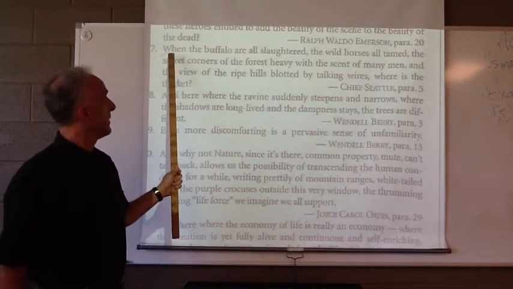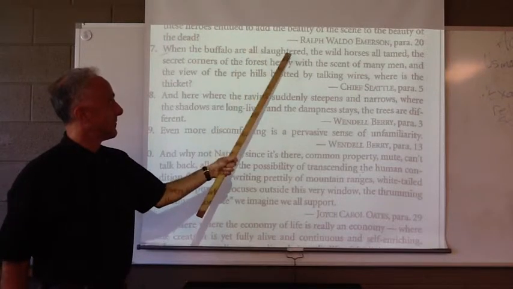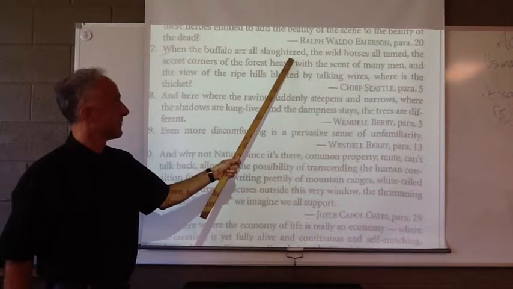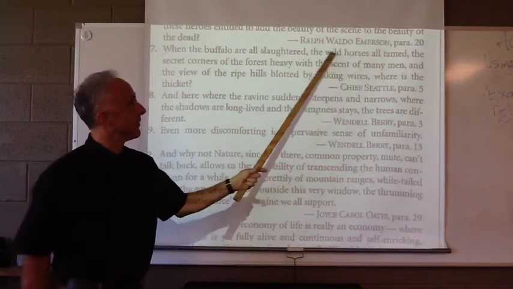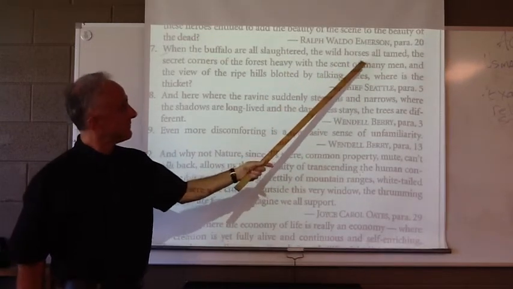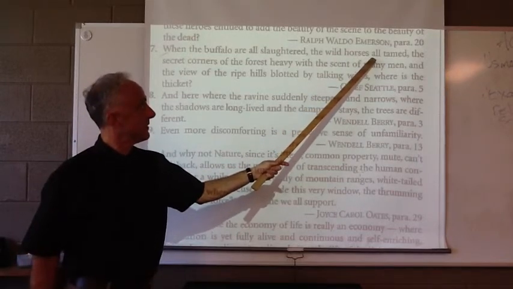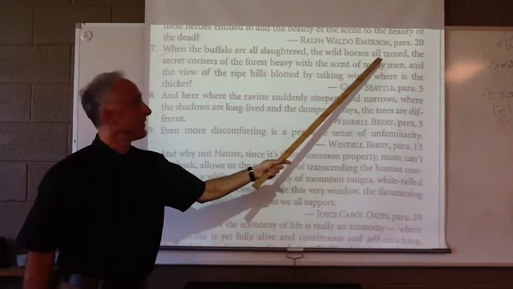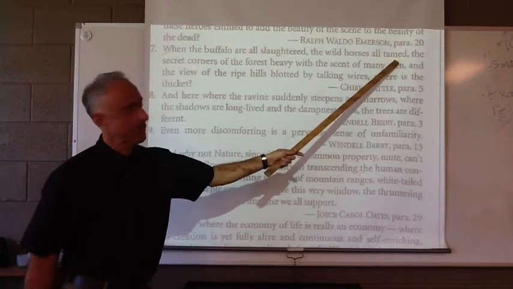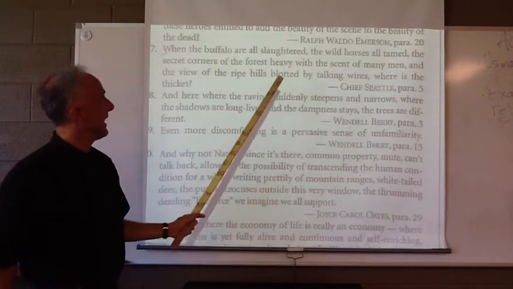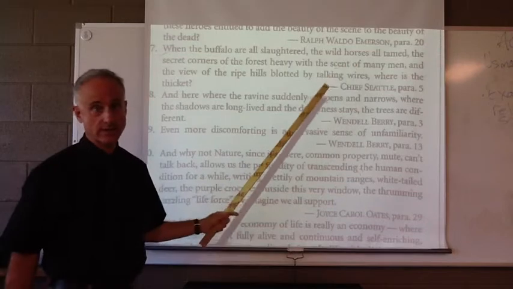So I have, when the buffalo are all slaughtered, a past participle, predicate adjective here. And here I don't have the verb, I just don't have are all tamed, when the wild horses all tamed. No, I really don't have a verb there, but I have the same idea. I have a past participle and a past participle, and I have one here, blotted. So I have a lot of past participles,